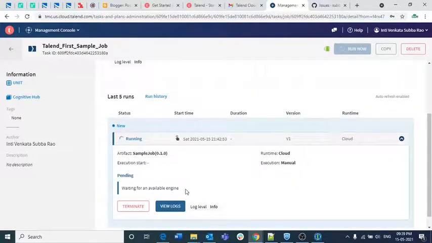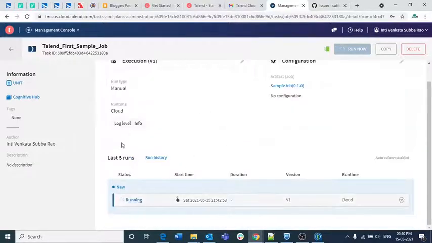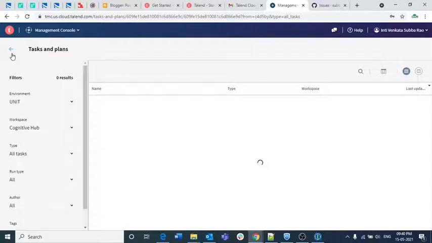So it is waiting for an available engine. As we are running in a cloud, it will take some time, because in the cloud a lot of people might be sharing the same resources. So we need to wait until that particular resource is released by some other person. So it will take some time. For now I will just leave that alone, but I will come back and show you one more thing.